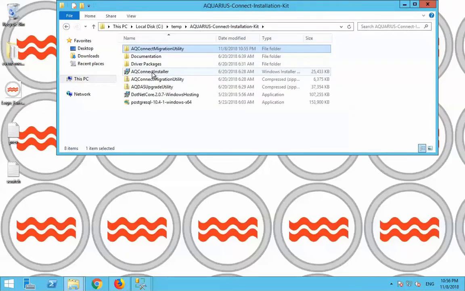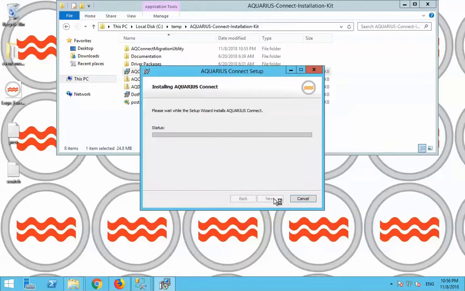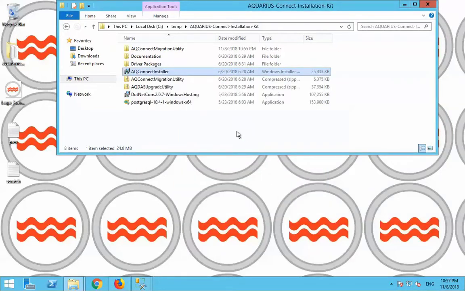Next we're going to run the AQ Connect installer. Okay, now we've completed step 4, and the next step is to install .NET Core.